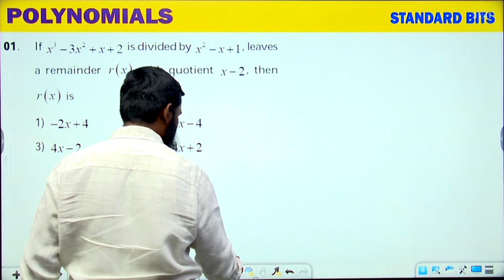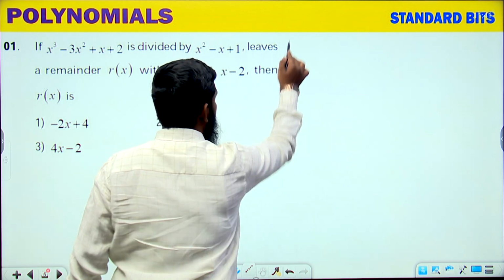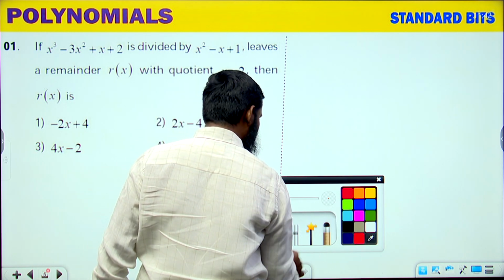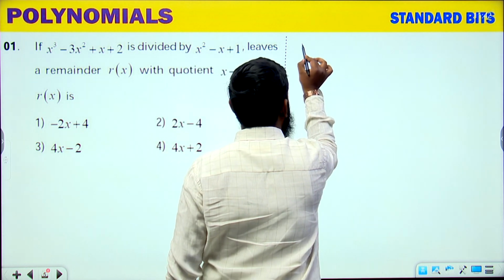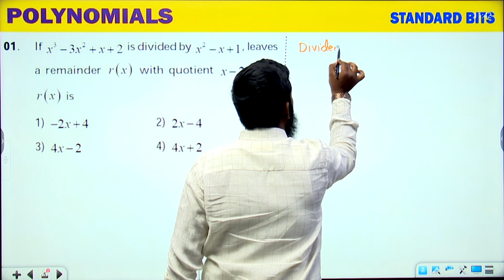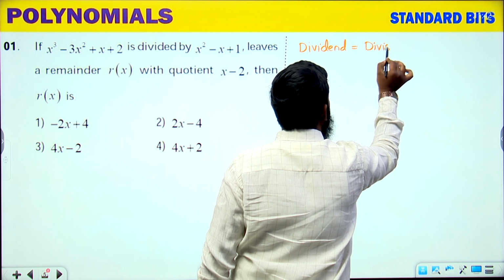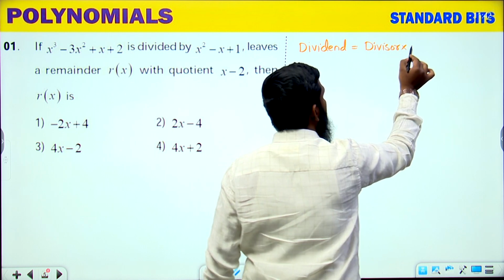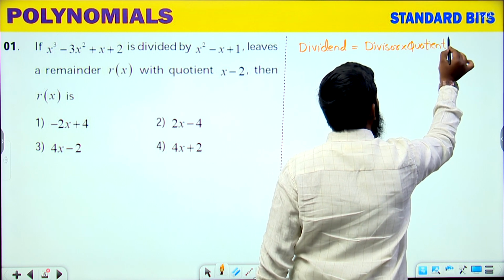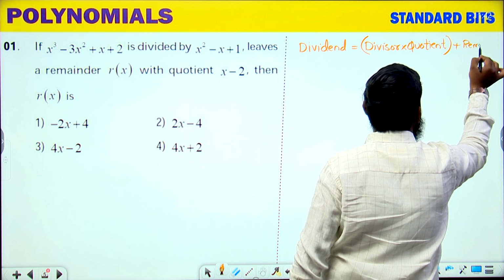Now, for this, let us discuss one thing. First, I will give a simple formula. What is that formula? See this part: dividend is equal to divisor into quotient, next, plus remainder.